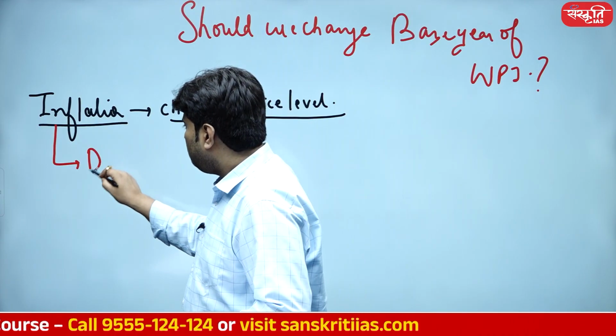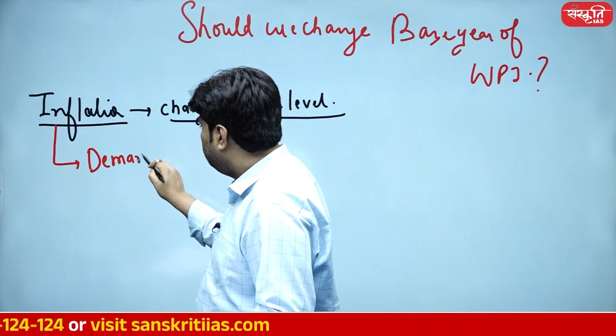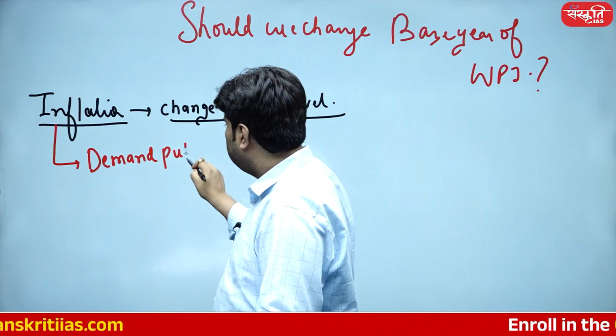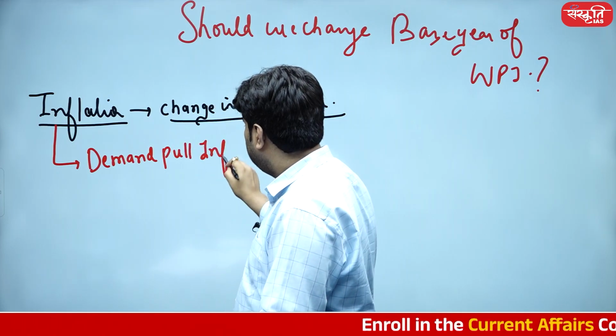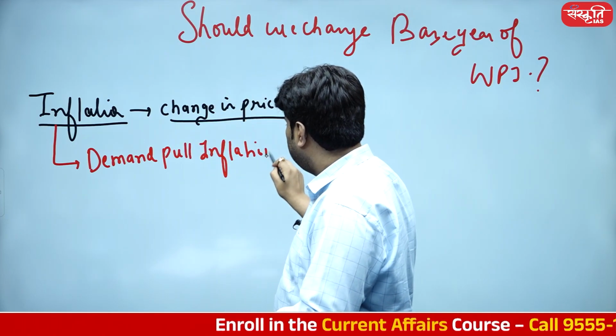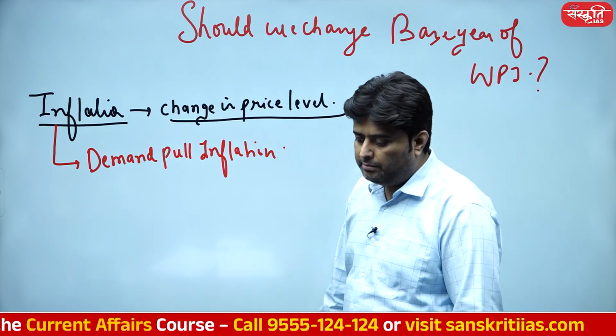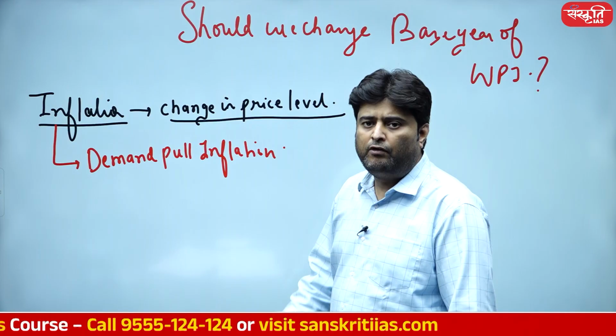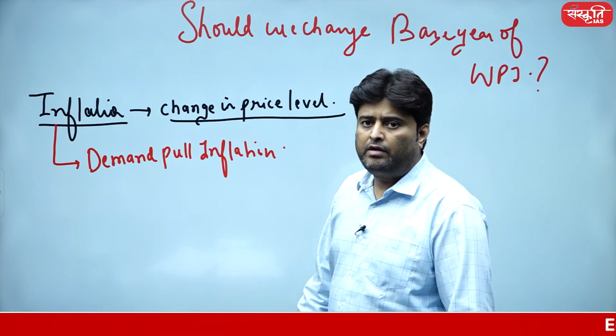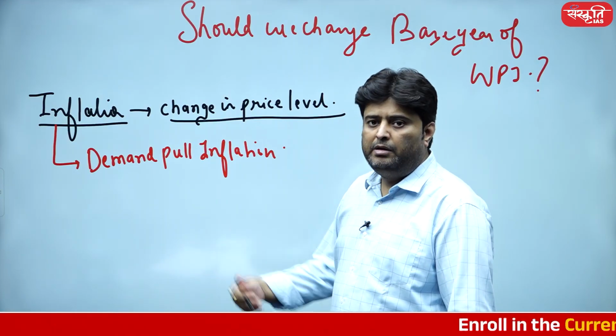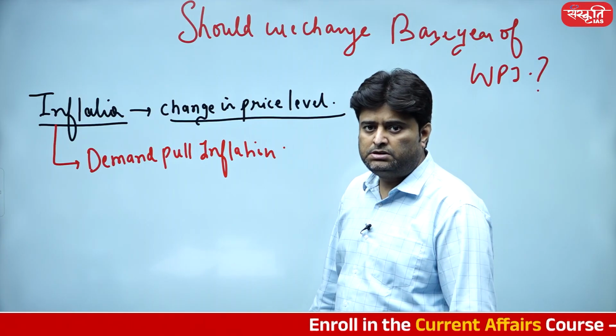So you have the demand pull inflation. Demand pull inflation means where there's a high demand for a product, low production, low supply, and immediately it will lead towards a hike in price.